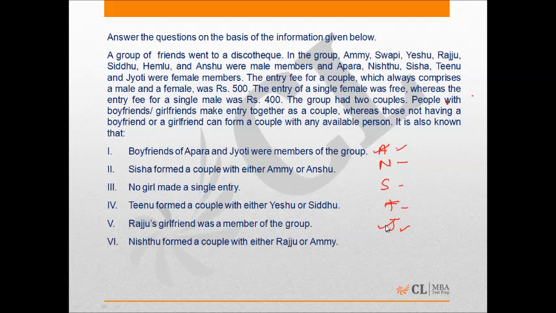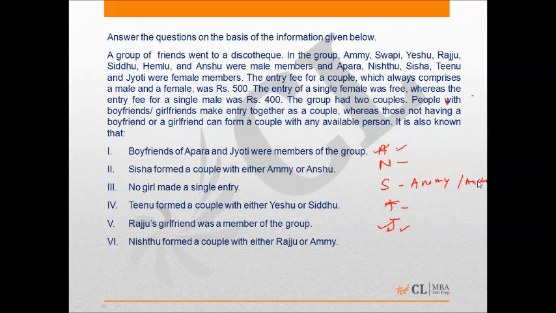So coming to Shisha, she formed a group with Emmy or Ansu. No girl made a single entry, which means every girl went to Discord either with her boyfriend or with a person who was male.